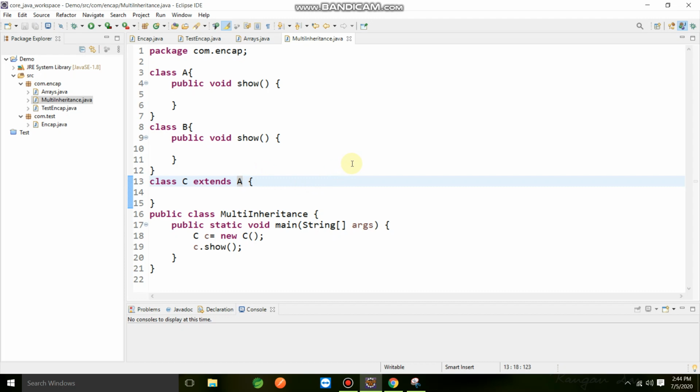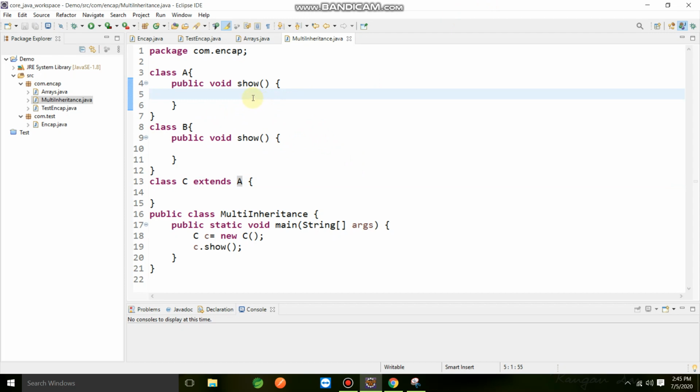We'll look at that in a different session, like how we can implement inheritance in Java using interfaces. But first, many interviewers ask about the diamond problem, which is why Java did not support multiple inheritance using classes.